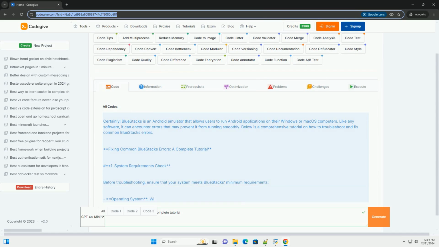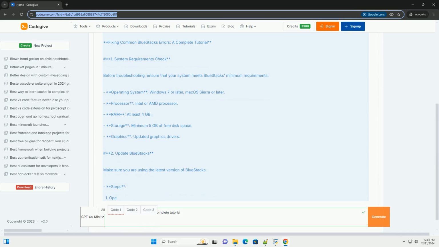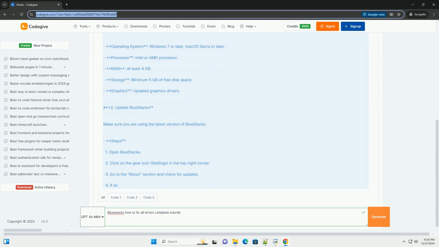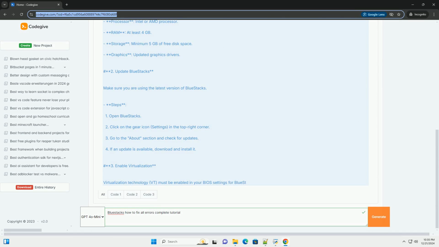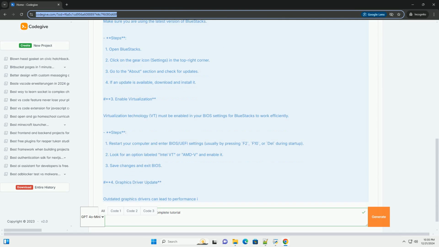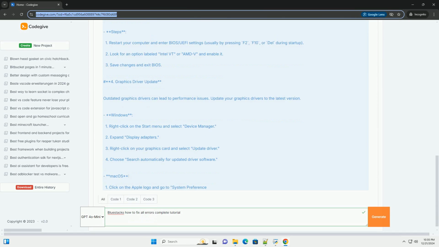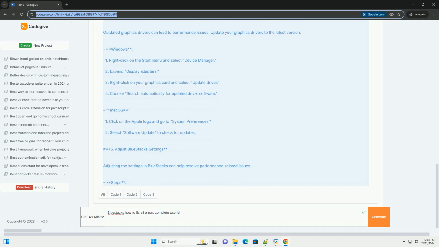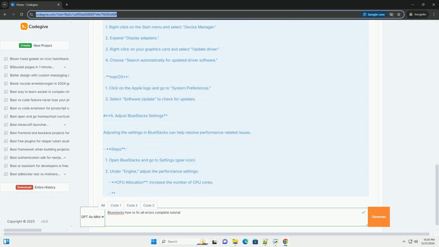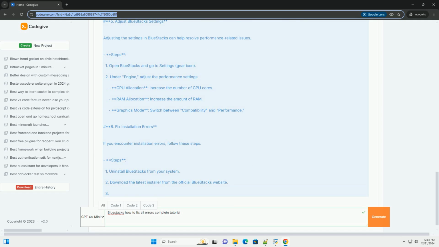Certainly. Bluestacks is an Android emulator that allows users to run Android applications on their Windows or Mac OS computers. Like any software, it can encounter errors that may prevent it from running smoothly. Below is a comprehensive tutorial on how to troubleshoot and fix common Bluestacks errors. Fixing common Bluestacks errors, a complete tutorial.